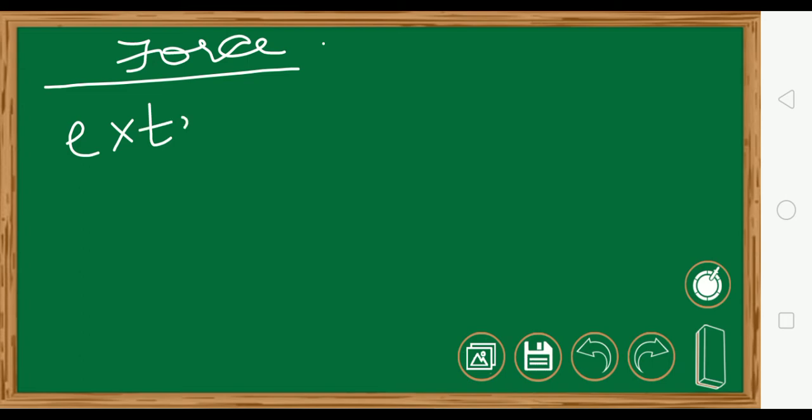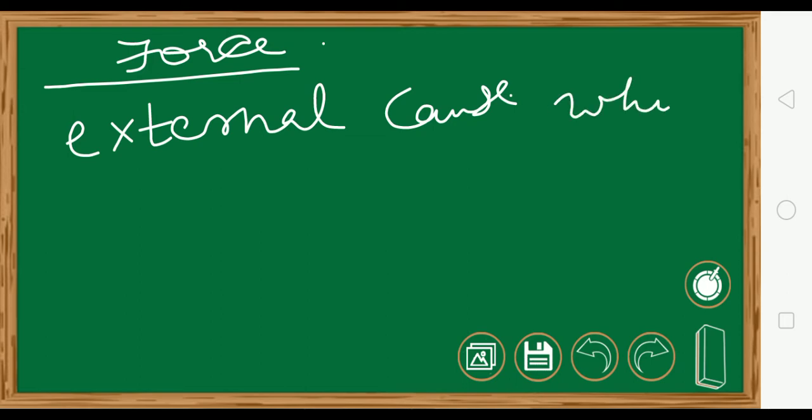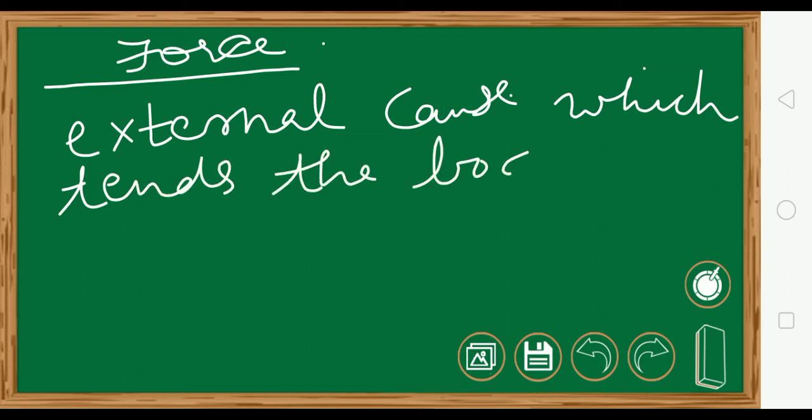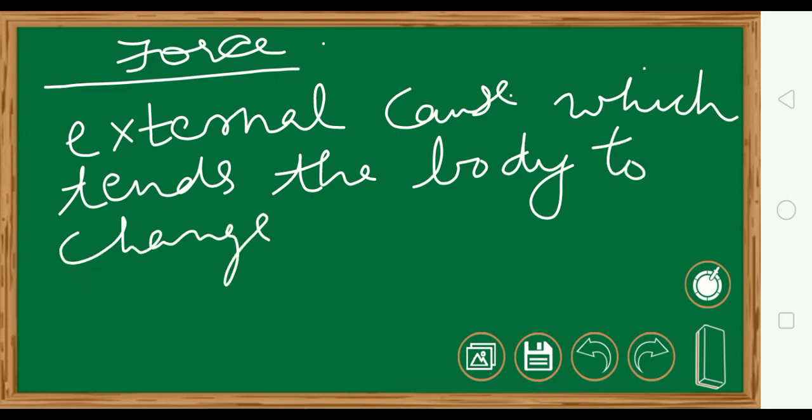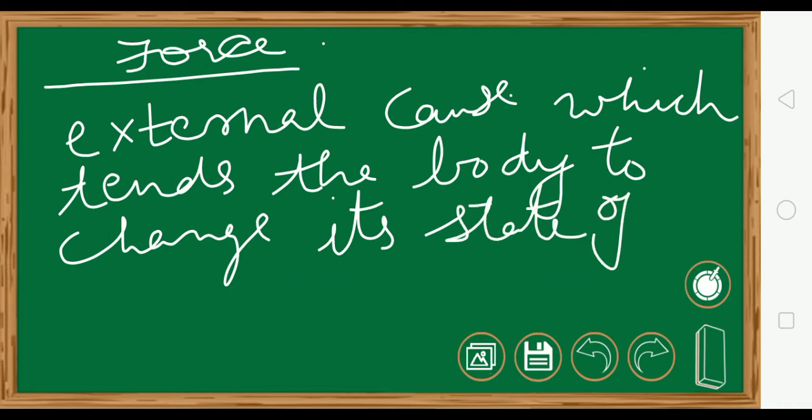Now let us see the definition of force. What is force? The force is that external cause or the external disturbance which makes the body or tends the body to change its state of rest or motion.